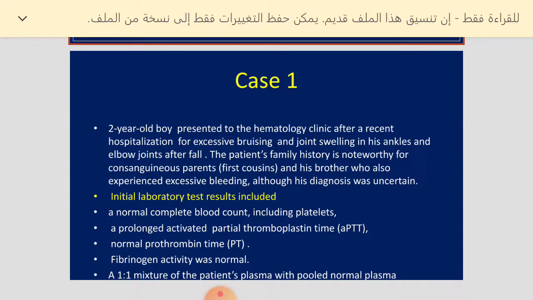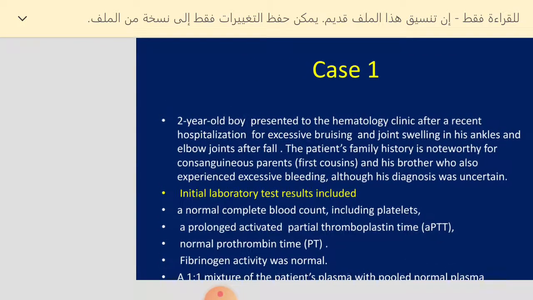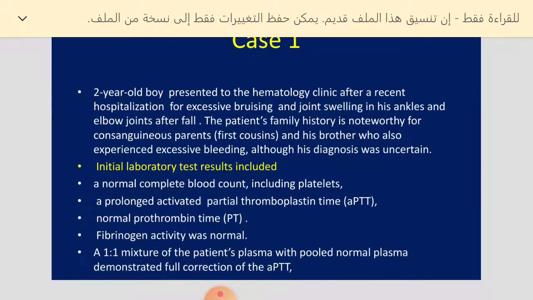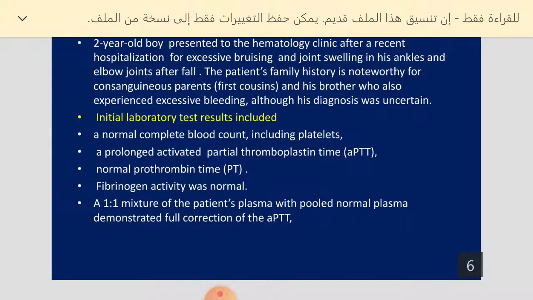So we start with a case of a 2-year-old boy who presented to the hematology clinic after a recent hospitalization for excessive bruising and joint swelling in his ankle and elbow after a fall. The family history is noteworthy for consanguinity of the parents and a brother who also experienced excessive bleeding, although his diagnosis was uncertain.